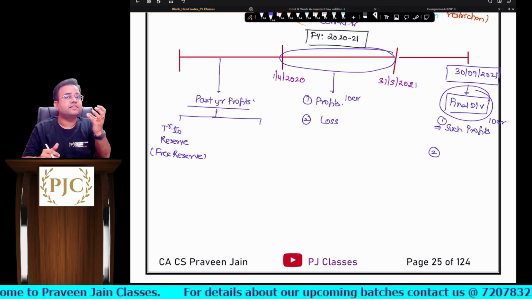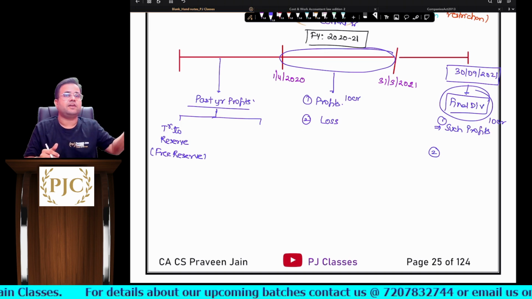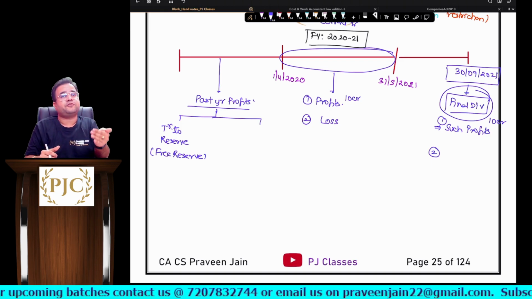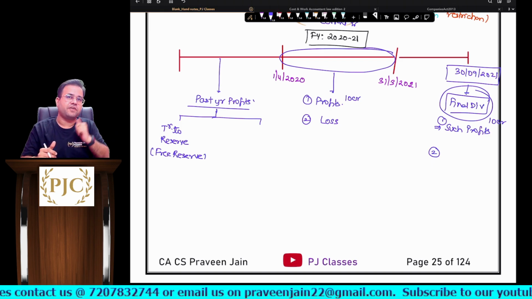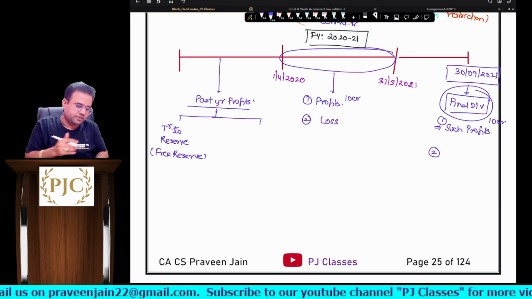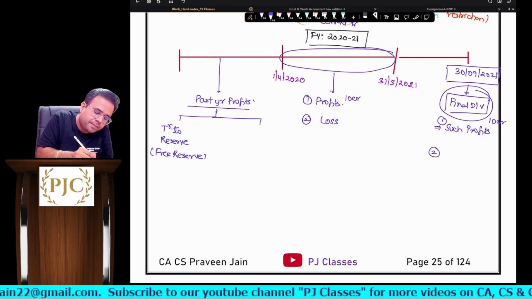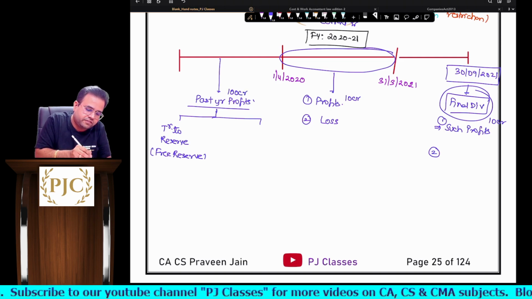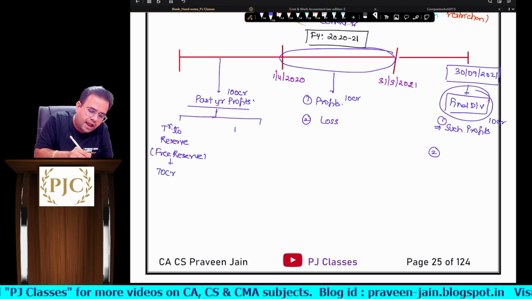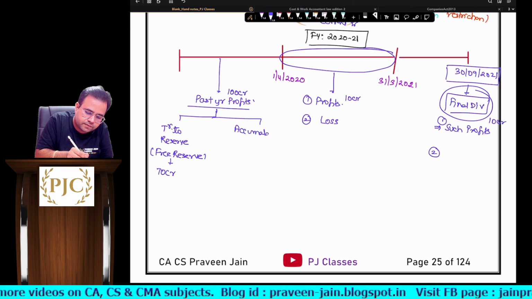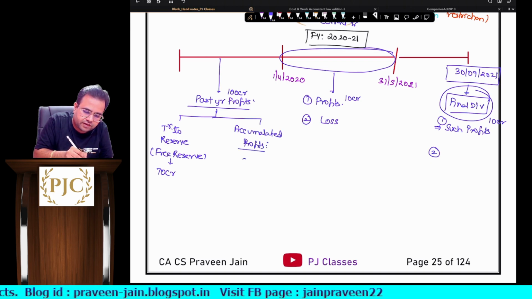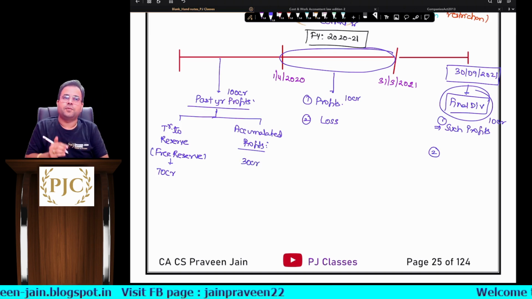Here reserves can be of two types. One is general reserve, one is specific reserve. General means no purpose is defined, just set aside. Specific means only for this particular purpose this reserve has been created. I am talking about that reserve which is general or free reserve, sir. Imagine the company had profits of 100 crores, of which they have transferred 70 crores to free reserves, and they are having accumulated profits of 30 crores, sir.